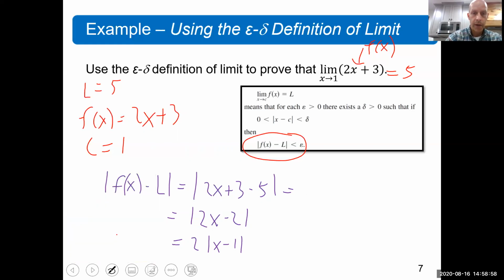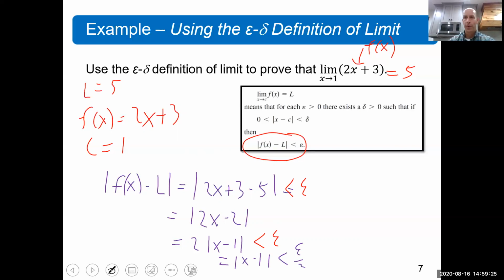Remember that over here on the right, this is epsilon, and this should be less than epsilon. Okay? So again, this is less than epsilon. And I guess even furthermore, I could do one more step here, and I could say that equals, oops, I'm getting too close to the bottom. |x minus 1| is less than epsilon over 2.